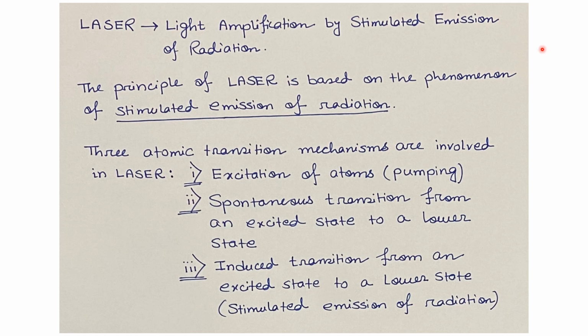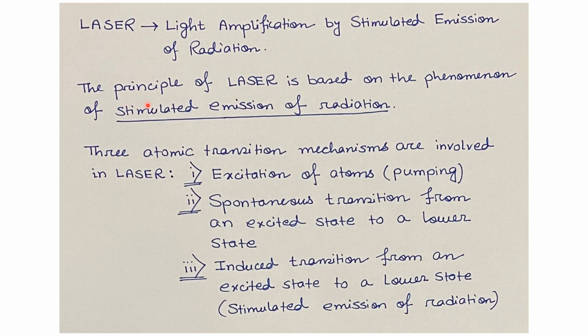What is laser? The full form of laser is light amplification by stimulated emission of radiation. This full form suggests that laser is basically amplification or enhancement of light intensity by a physical process, that is stimulated emission of radiation.